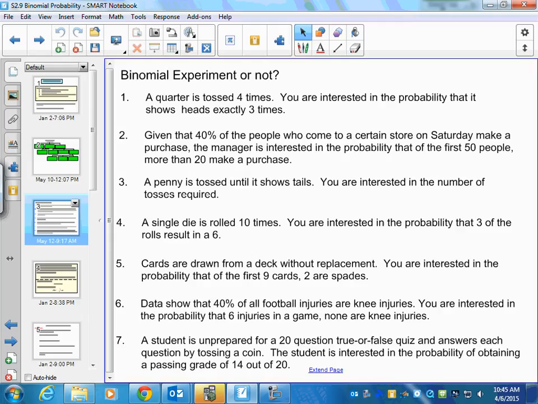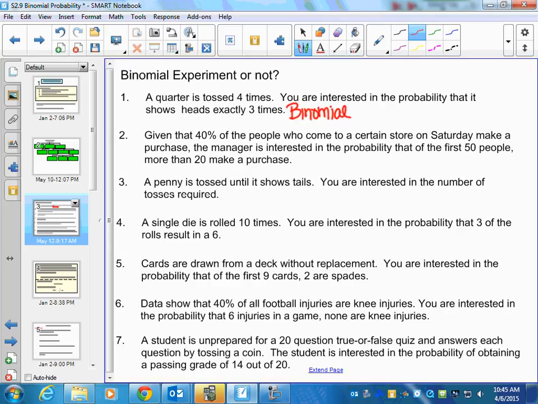So we're going to look at some of these and just say, okay, are they a binomial or not? The first one says a quarter is tossed 4 times. We know that's a fixed number of trials, which is nice, okay? You're interested in the probability that it shows heads exactly 3 times. So the success is getting the heads. The failure would be getting tails. There's only 2 things going on. And the probabilities are going to add up to be 1. So this one, yes, it is binomial.